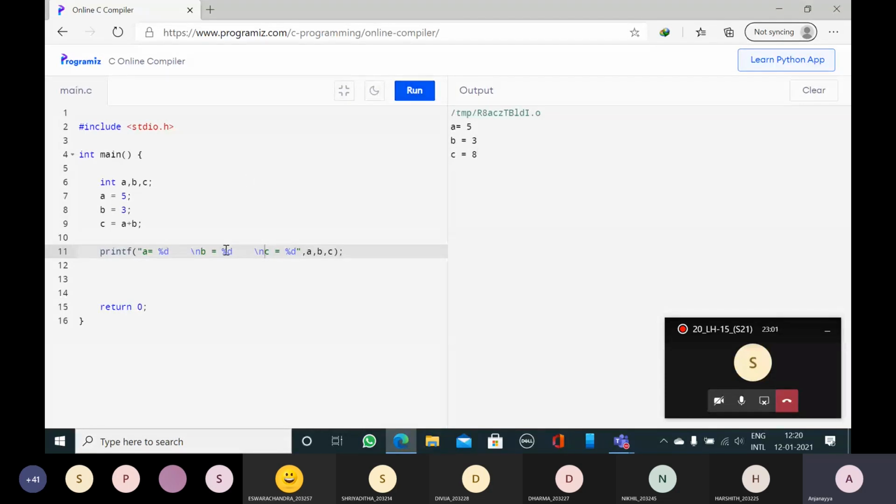If I don't leave space, then our program is executed, but the person who is seeing the output may not easily understand A is equal to 5, B is equal to 3, or sometimes he may interpret it as A is equal to 5B. That is wrong.